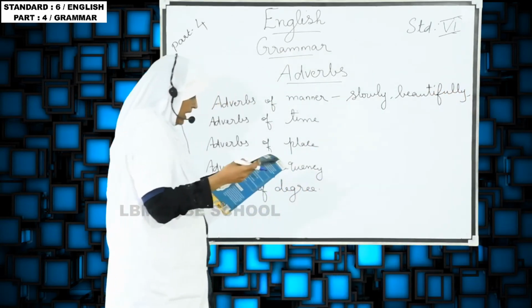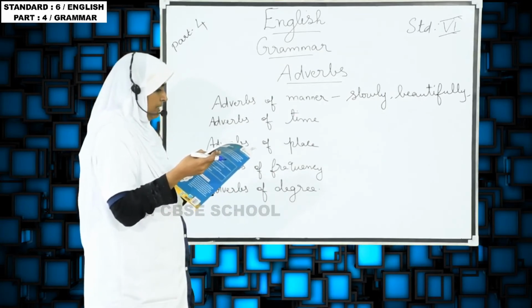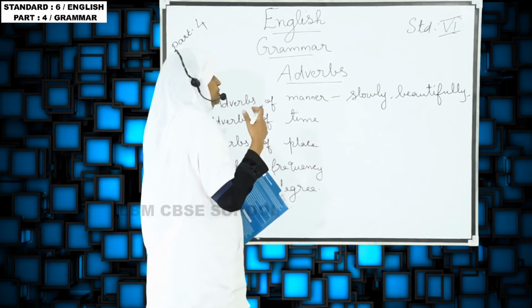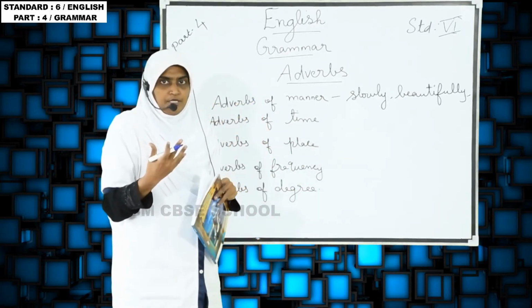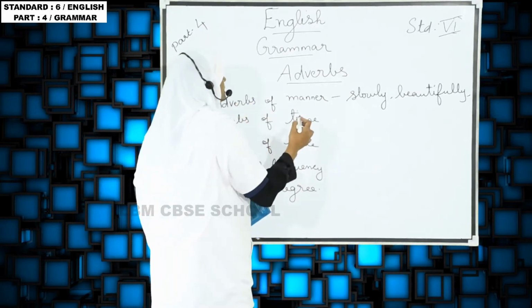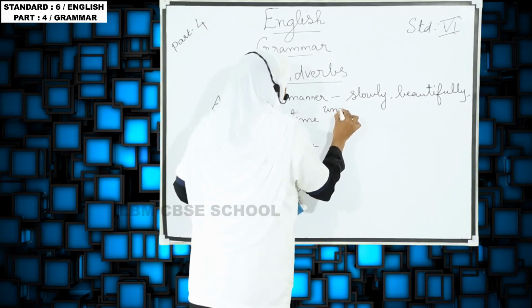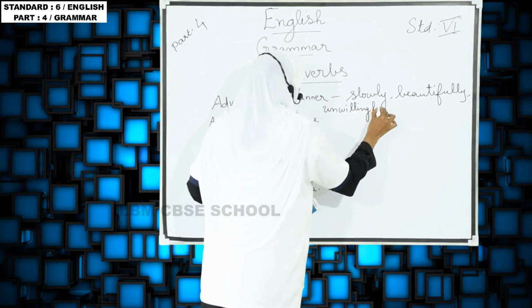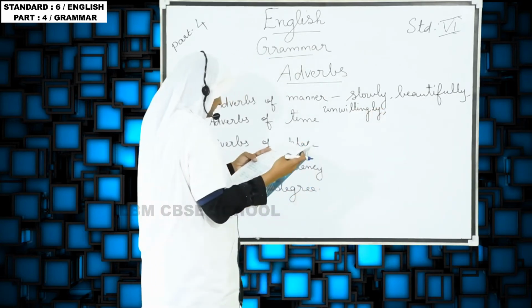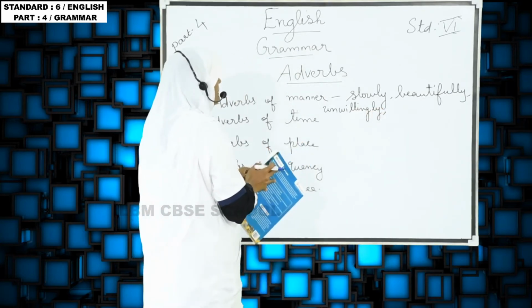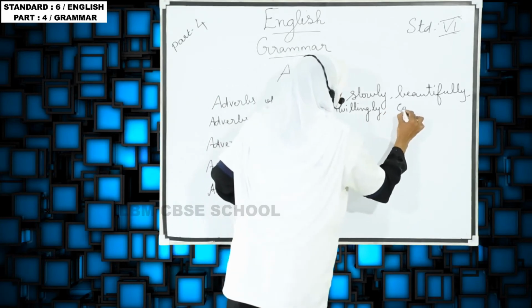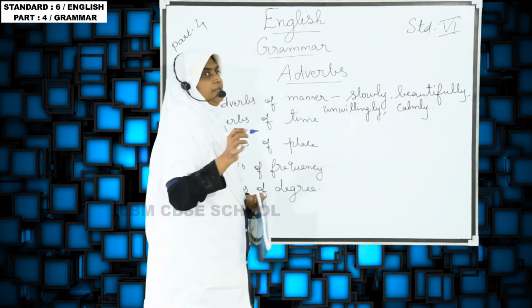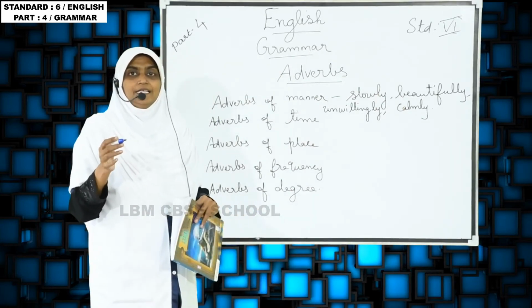Understand? And then unwillingly. So it tells about the mannerism. And then calmly. He sat calmly.